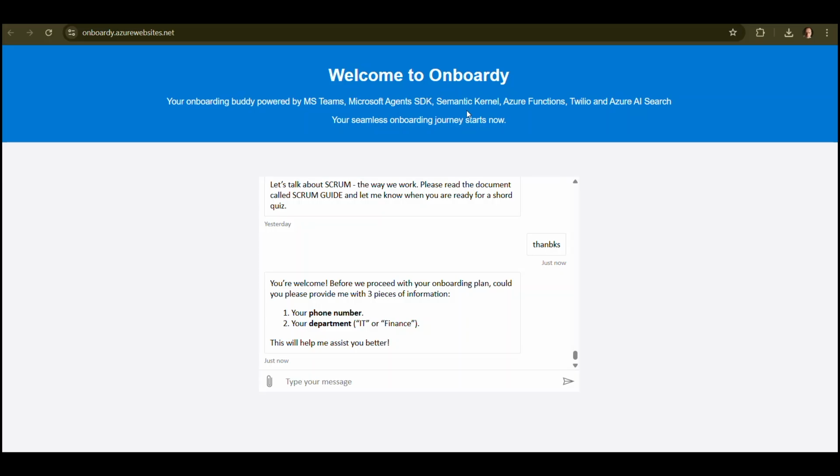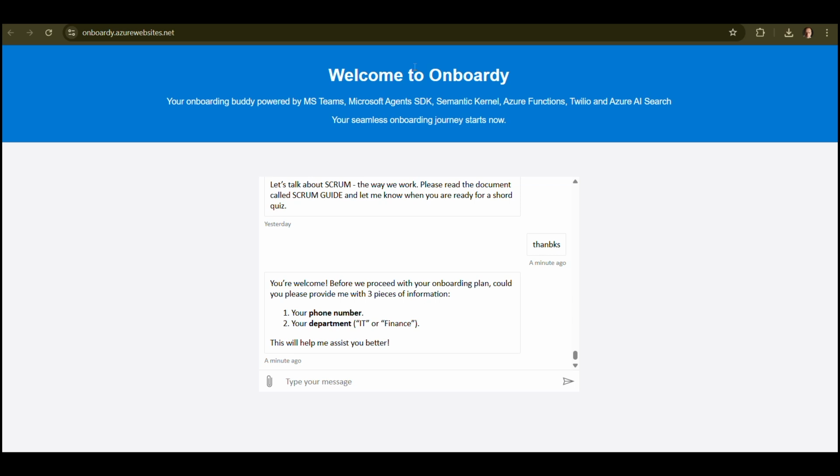With Onboardy, team lead engagement time is reduced to zero. All the learning materials are sent to the new joiner by Onboardy. Onboardy also monitors the progress every new employee has and stores it in a database so we can prepare reports and make data-driven decisions. Under the hood, Onboardy leverages the full Microsoft AI stack, which is important.